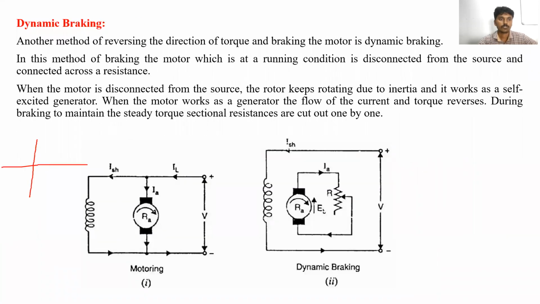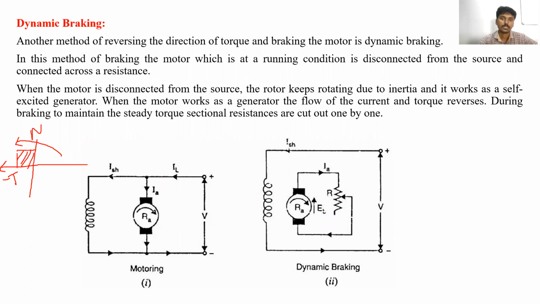So in which quadrant will it operate? Negative torque, speed is positive. Which quadrant? Second quadrant. Clear? It will shift from the first quadrant to the second quadrant. When it is connected across the resistance, the operation is shifted to the second quadrant. That is the braking operation.